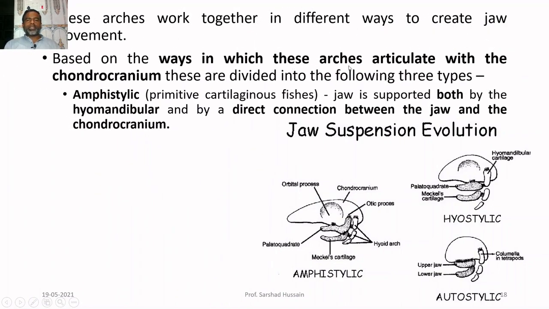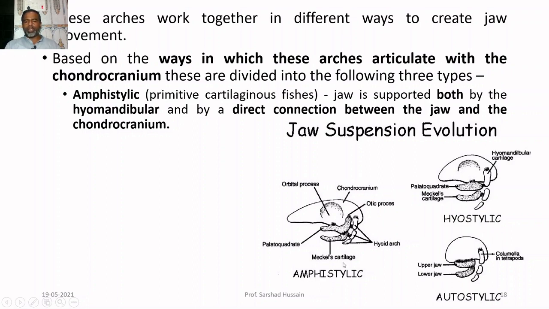Based on the ways in which these arches articulate the jaw with the chondrocranium, you have three major types: amphistylic, hyostylic and orthostylic.